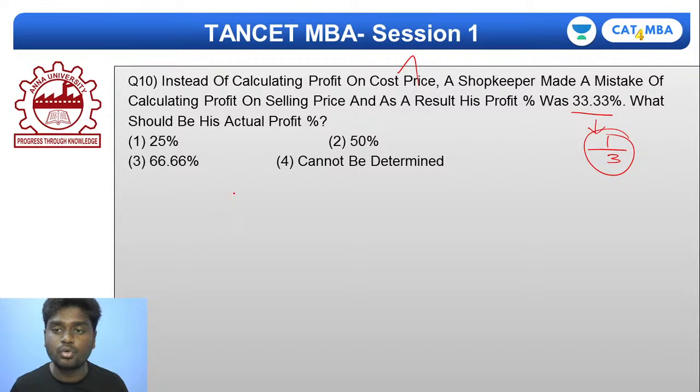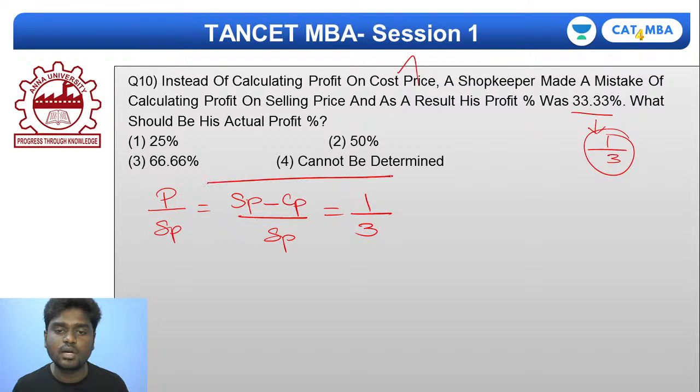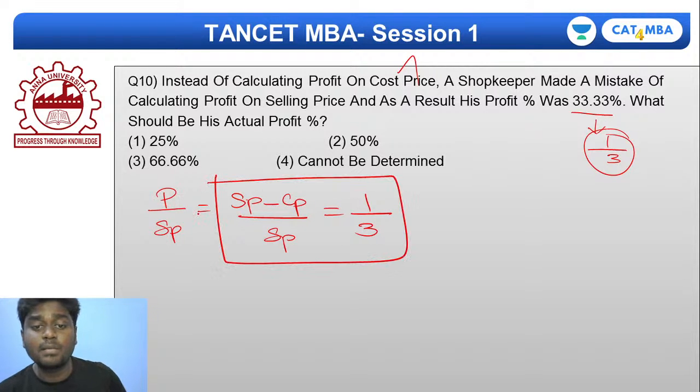If this fellow tries to calculate profit on selling price, that's actually profit by SP. What is profit? That is SP minus CP by SP, which is equal to 1/3. This is what I got: SP minus CP by SP is equal to 1/3. Right? They are asking you to find the actual profit.